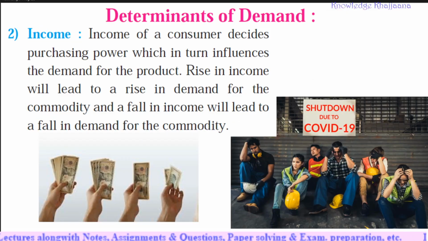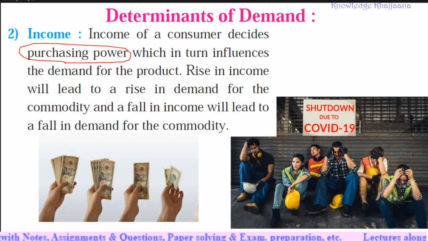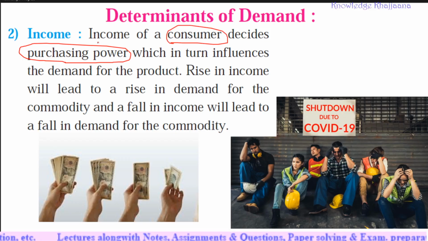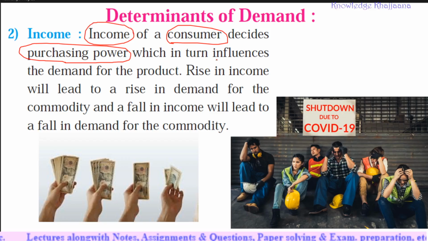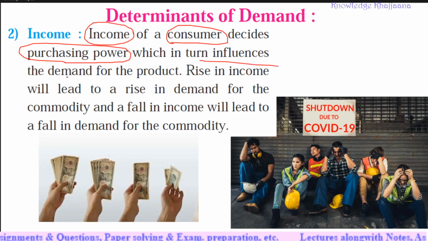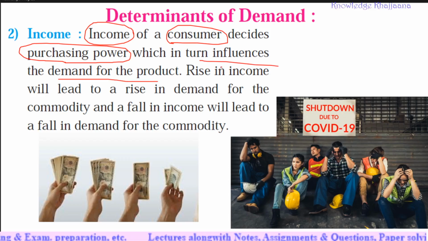Next is income. Obviously, income is one of the most important factors which determines the demand for a commodity. The income of a consumer decides purchasing power, which means purchasing capacity. Who decides the purchasing capacity of a consumer? The income of that consumer. It in turn influences the demand for the product.